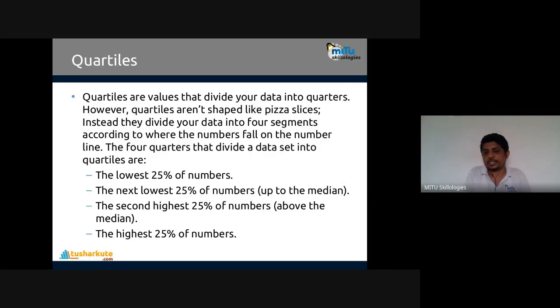Correct, four 25% parts are there. The lowest 25% of the numbers, then the next 25 to 50%, up to the median. Remember, up to the median, not the mean, up to the median. And then the second highest, 50% to 75%, above the median. And then the last highest 25%, 75% to 100%. Data distribution, how data is equally distributed or not, or the position of different data can be identified with the help of the concept of quartiles.